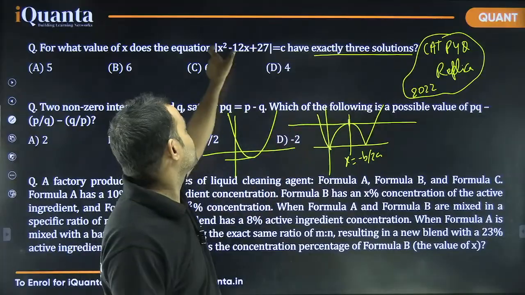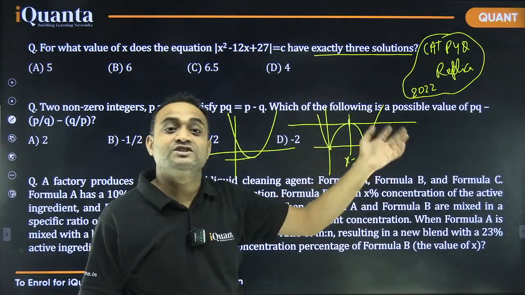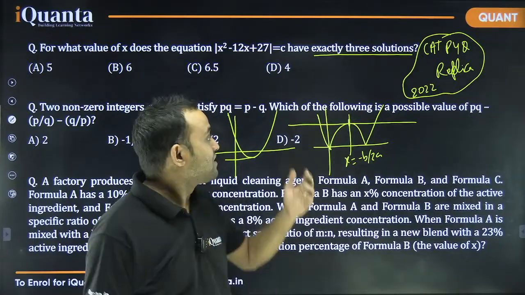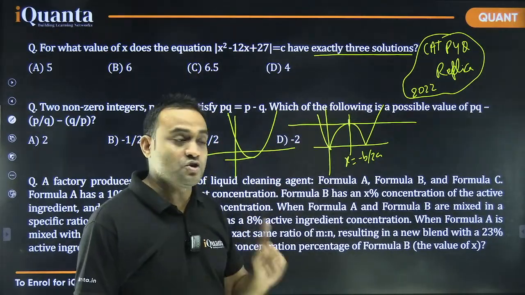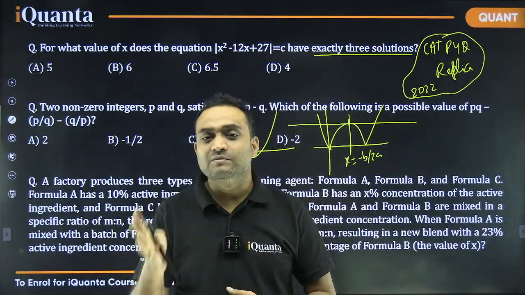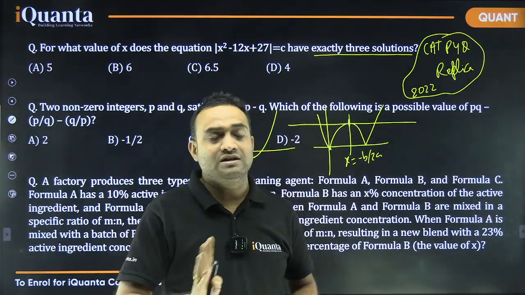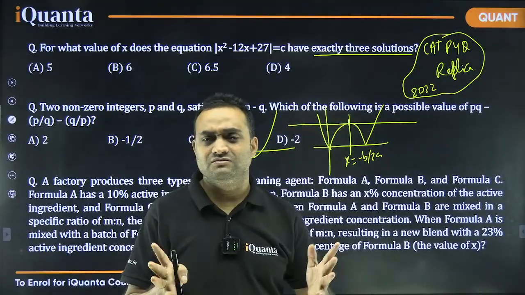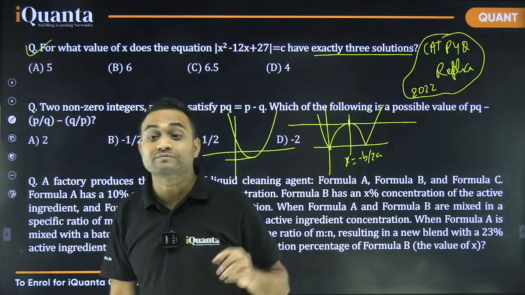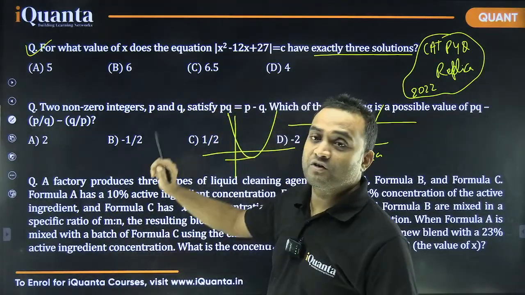How do you make it a perfect square? x square minus 12x. 12x is 2 into 6 into x. So 6 square is 36. So C must be 9. If C is 9, then we can find the value of x as well, right? So again, I discussed both the methods. One is graphical, the other is a little bit time taking. If you solve it by graph, it will take not more than half a minute, but if you solve otherwise, it might take 2 minutes approximately, right? So this one is also, as I have always mentioned, you must solve CAT PYQs. That's why you should be aware of these types of questions.